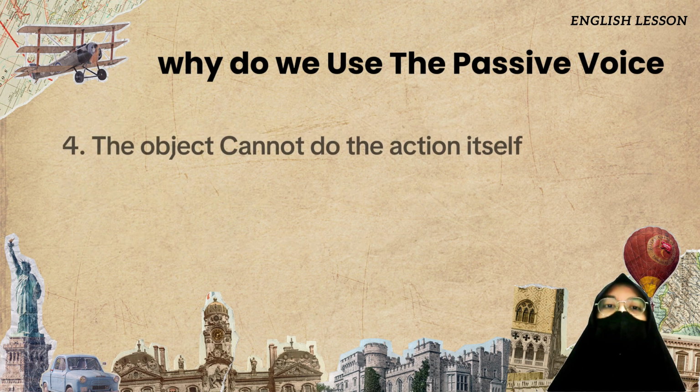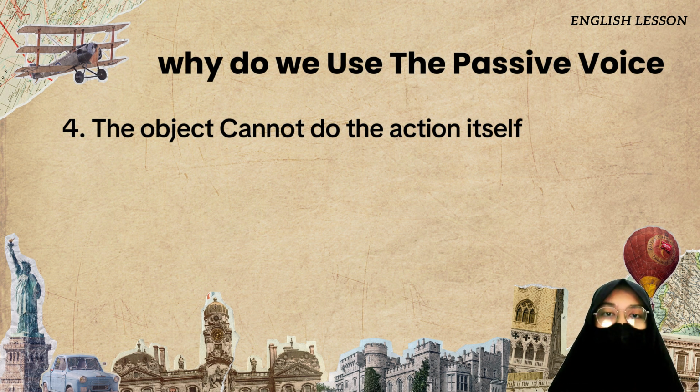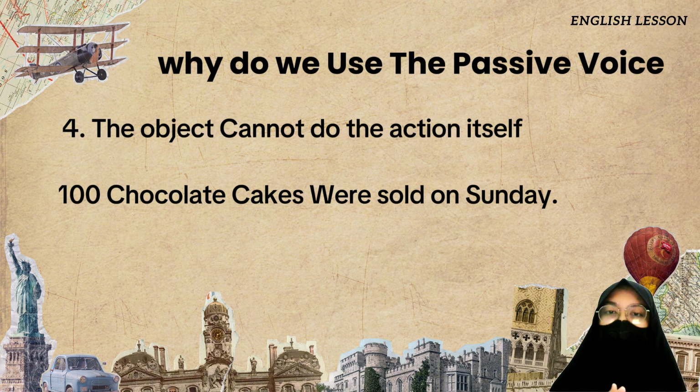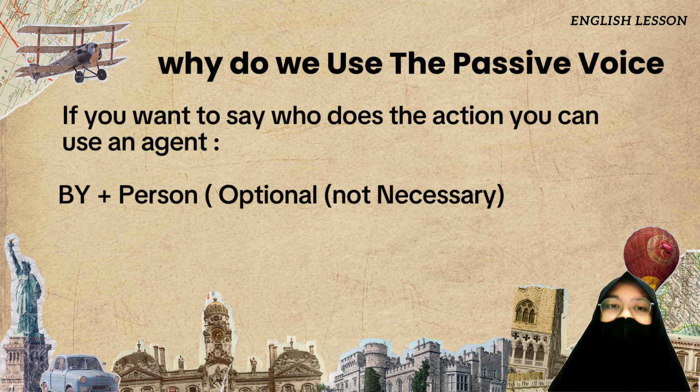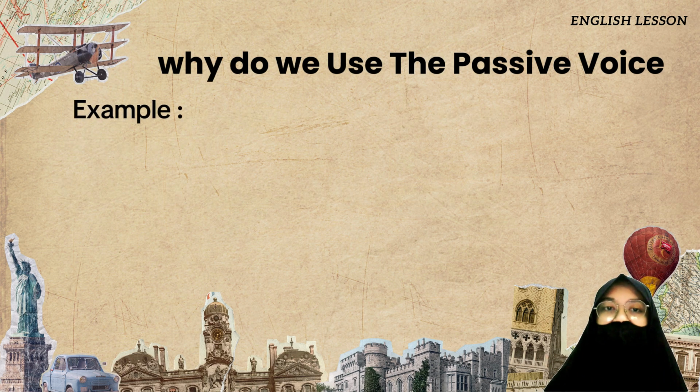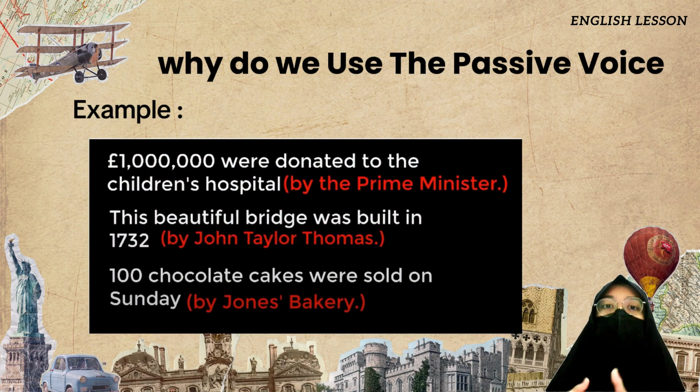And the last is when the object cannot do the action itself. For example: 100 chocolate cakes were sold on Sunday. If you want to say who does the action, you can use the agent by plus person, but it's optional, not necessary. For example: 100,000 were donated to the children's hospital by the Prime Minister. This beautiful bridge was built in 1732 by John Tyler Thomas. 100 chocolate cakes were sold on Sunday by John's Bakery.